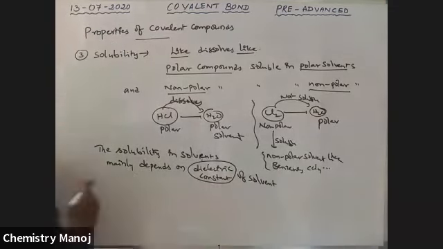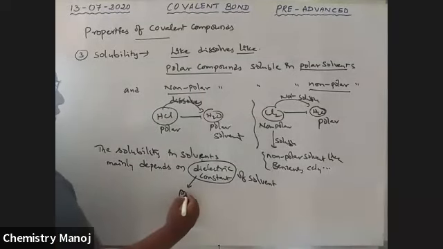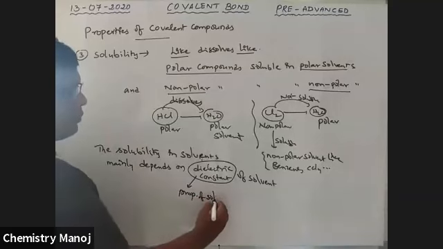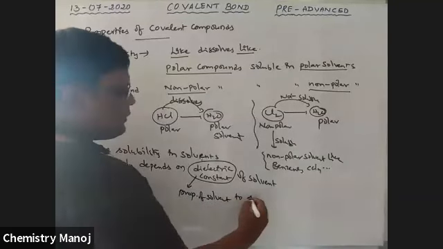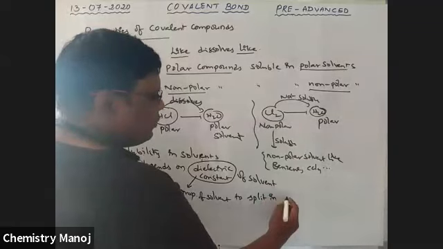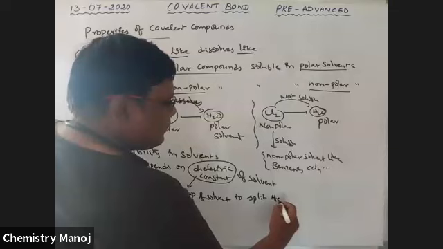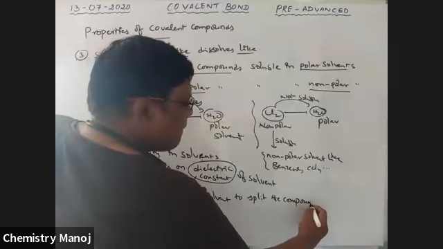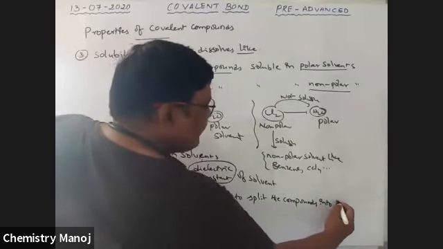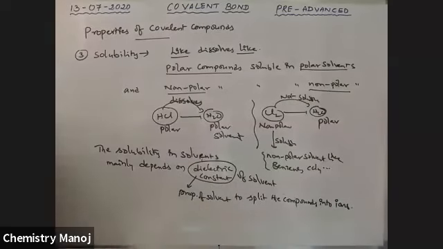Dielectric constant is a property of a particular solvent: the property of the solvent to split the compound into ions is called the dielectric constant.